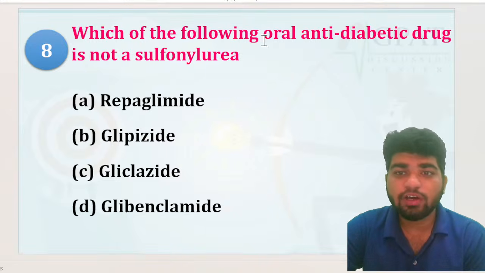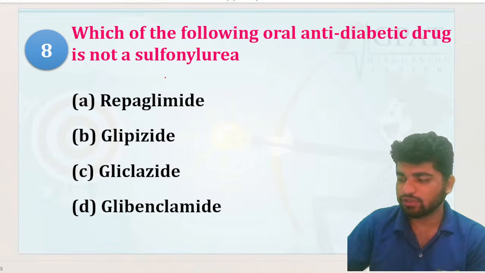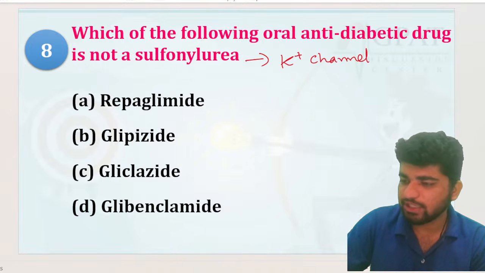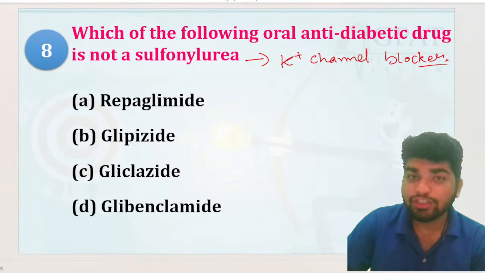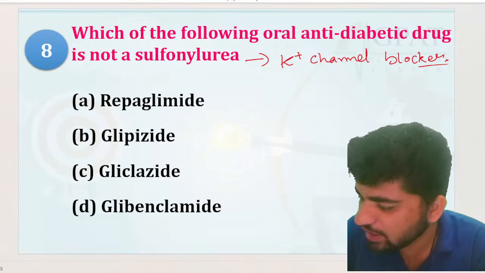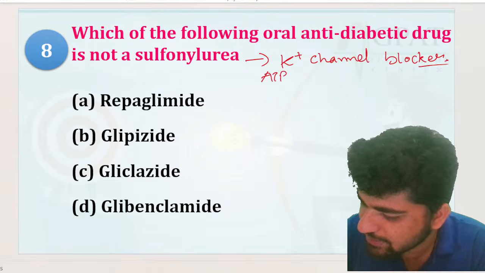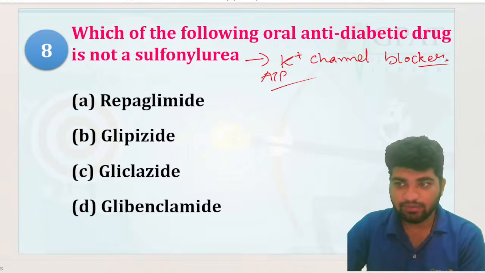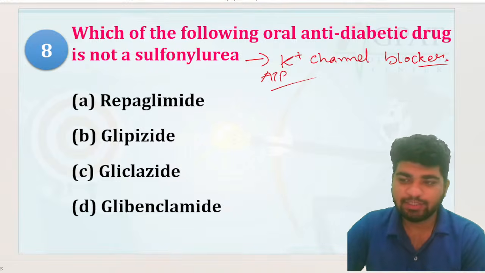Now, which of the following oral anti-diabetic drugs is not a sulfonylurea? The sulfonylureas are your potassium channel blockers. Which potassium channel blocker? That is your ATP sensitive potassium channel blocker, right? ATP sensitive potassium channel blocker.